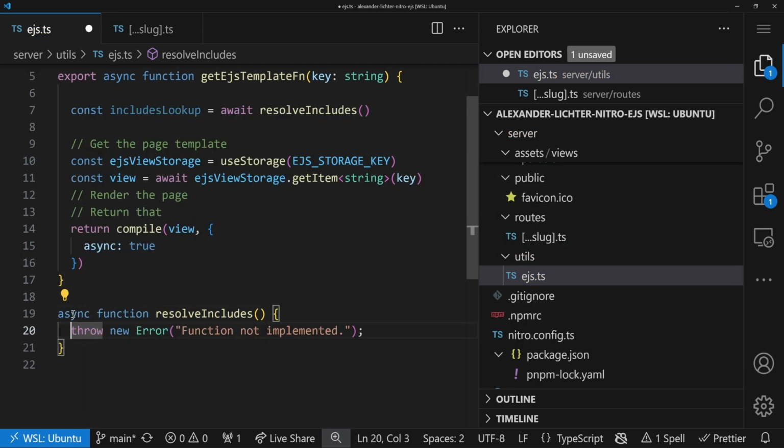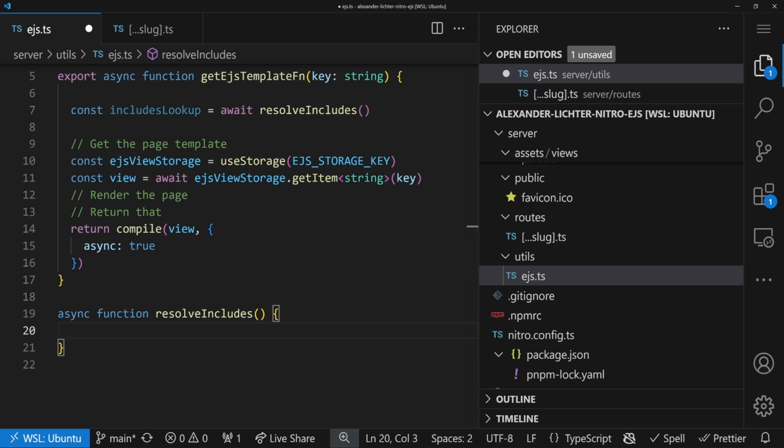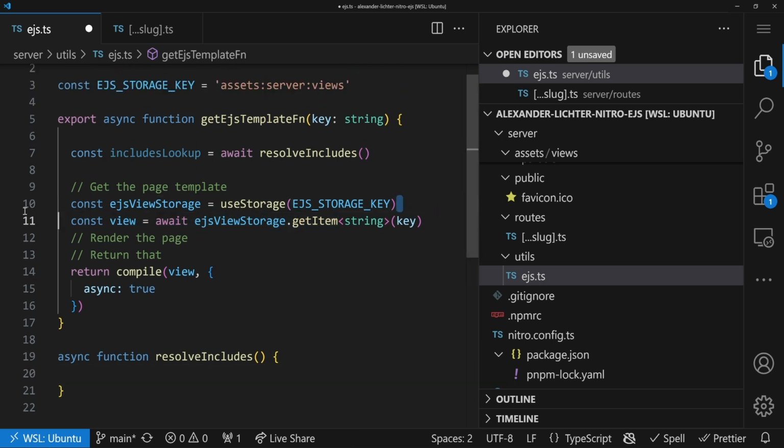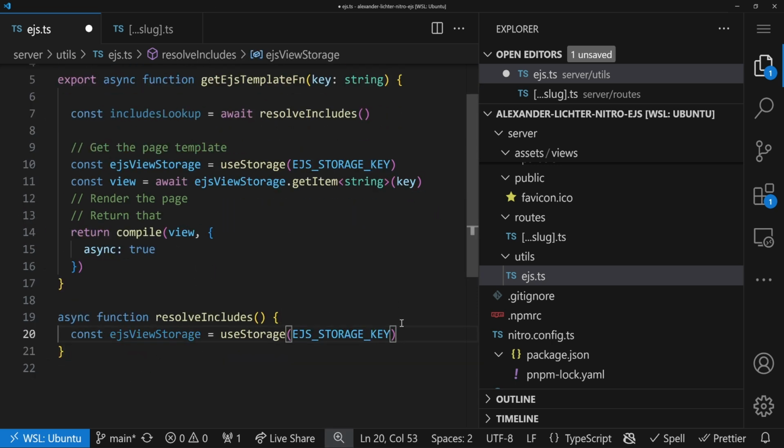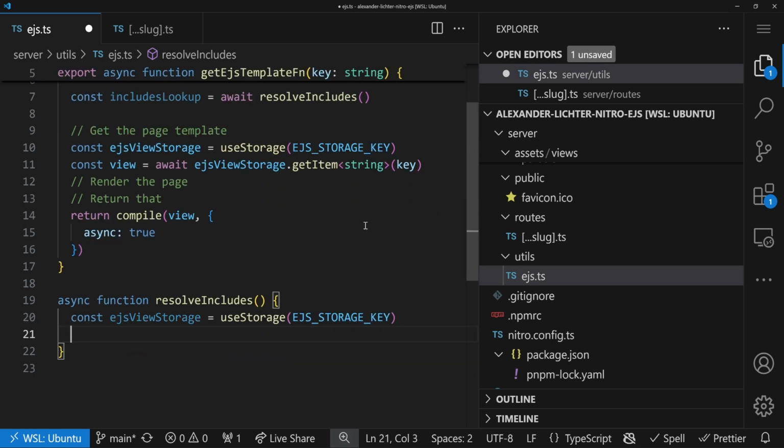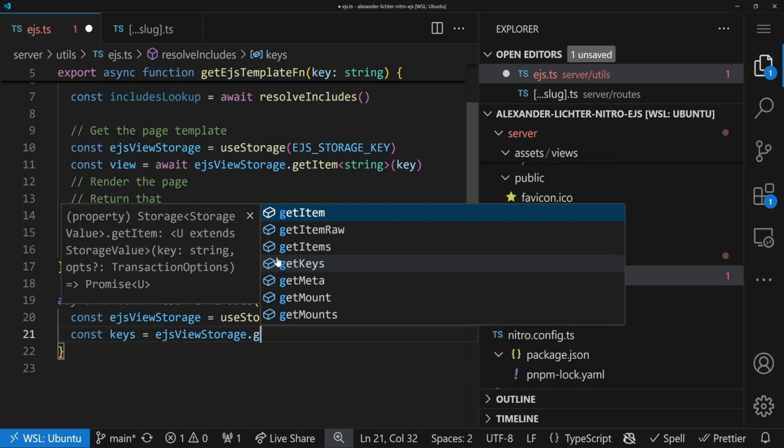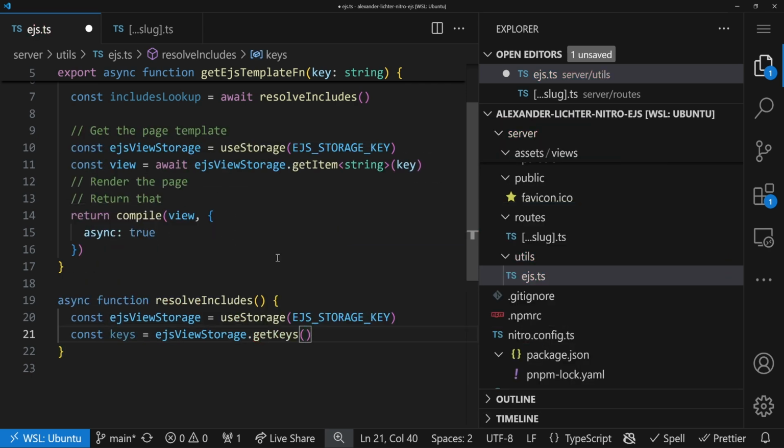It might be async. Very likely, because once again, we have to do what we did before. We need a storage, like we do here. We need that EJS view storage. And actually, now we need all the keys. So let's say const keys is EJS view storage dot get keys. We want to get all the content that's in there.